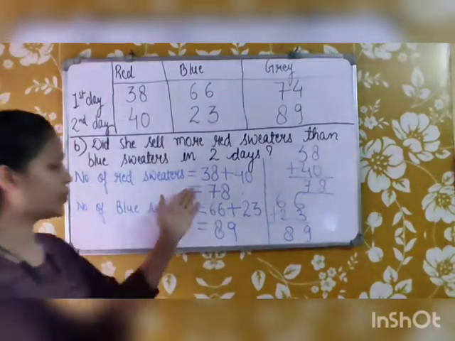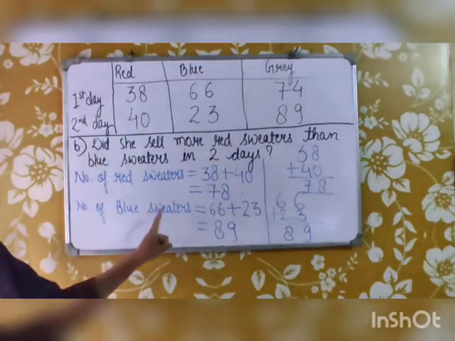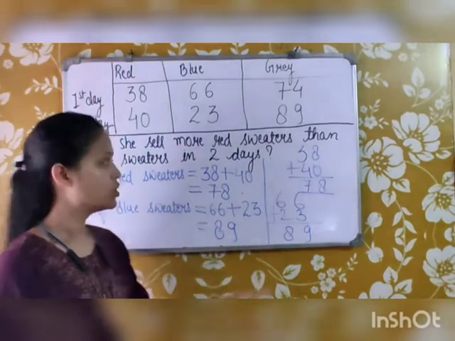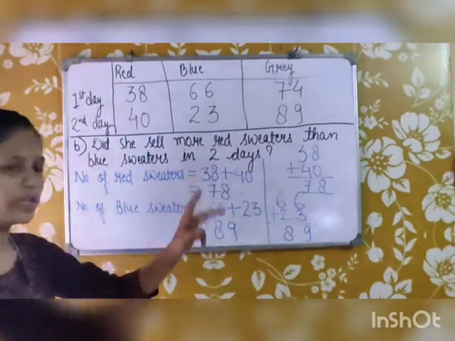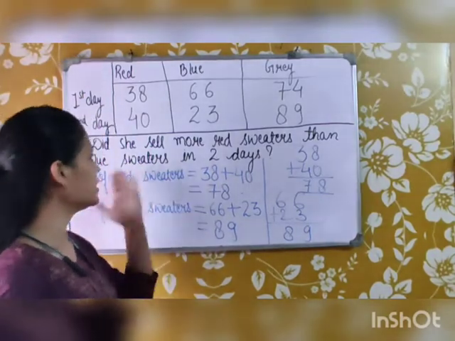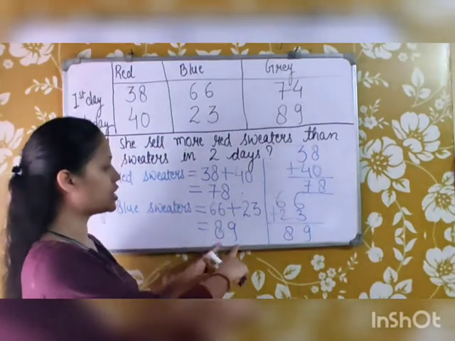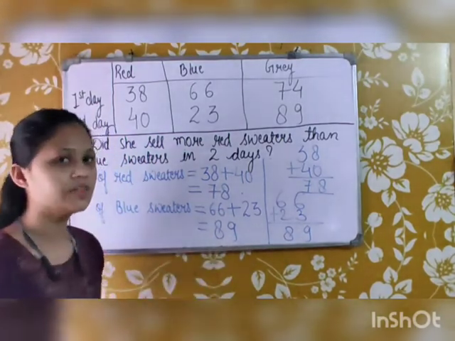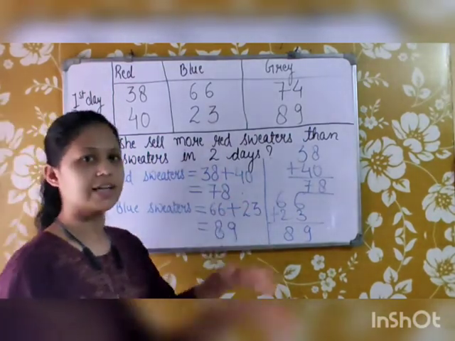Okay, the number of red sweaters sold in 2 days is 78, and the number of blue sweaters sold in 2 days is 89. So, the question was: did she sell more red sweaters than blue sweaters in 2 days? We will say no. She did not sell more red sweaters than blue sweaters. She sold more blue sweaters, as we can see, 89 is more than 78. So, the answer will be no. She sold more blue sweaters than red sweaters in 2 days.